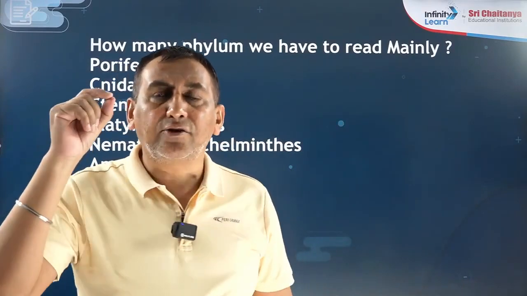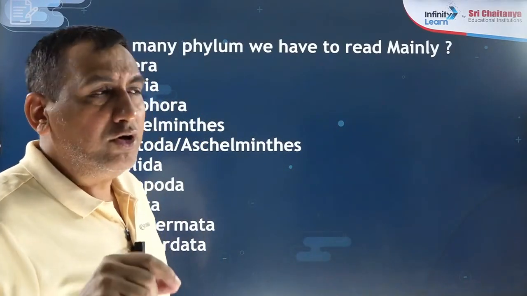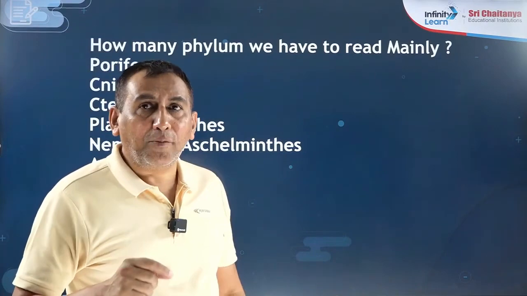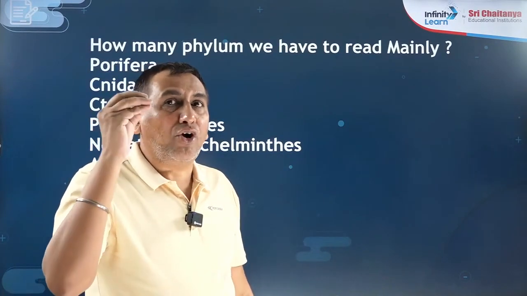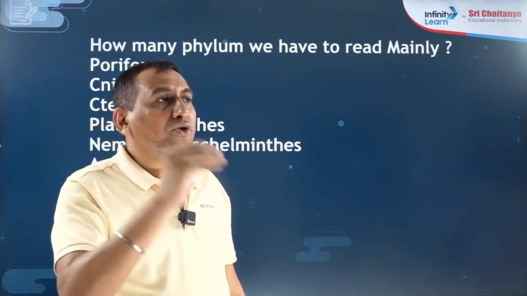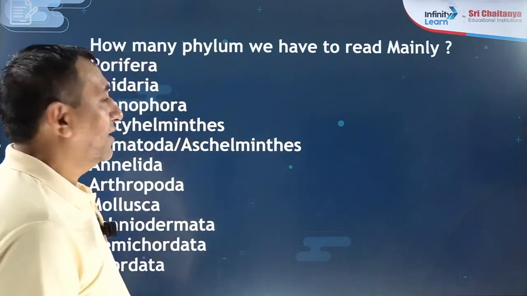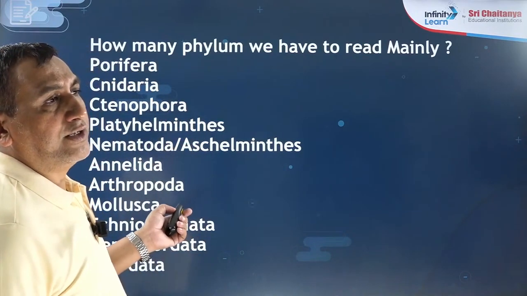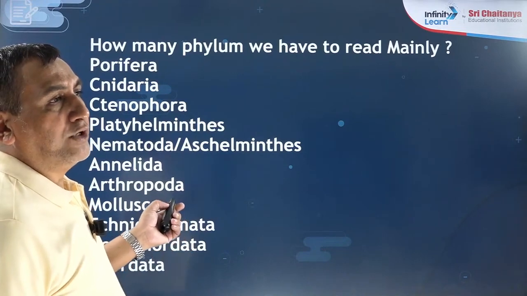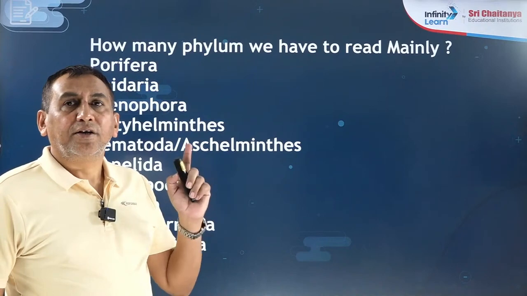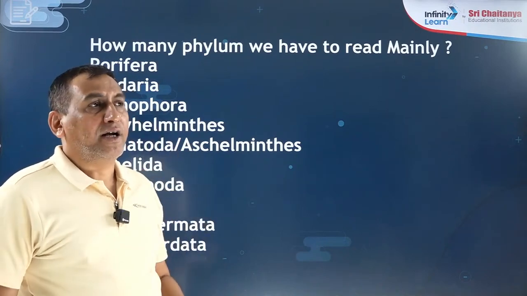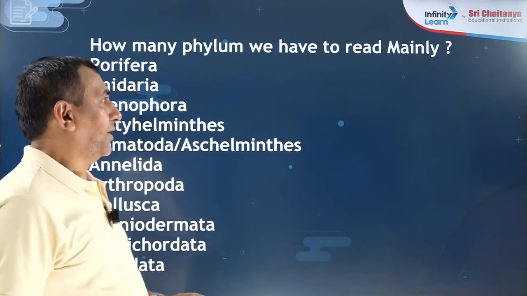So in the animal kingdom, what is the first character which is common in all animals without exception? That is multicellularity. Although amoeba performs some functions like animals, as it is not multicellular, it is not included in the animal kingdom. So this is the one point you have to remember: all animals without exception have one property, that is multicellularity.